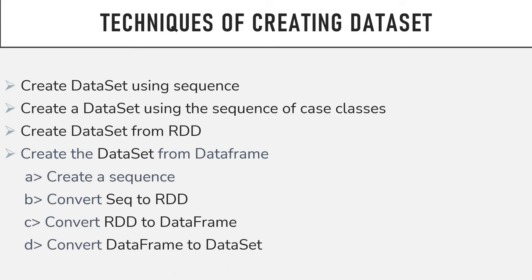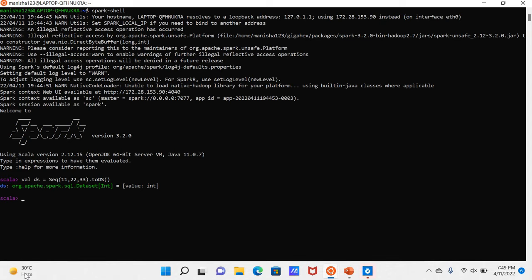Now coming to the second point, that is creating a dataset using a sequence of case classes. For that we have to create a case class, and then we'll define one sequence. Then a dataset can be created from that sequence. So how can we do that?